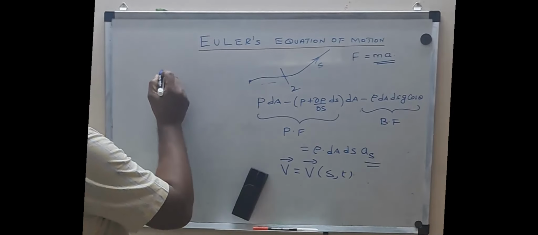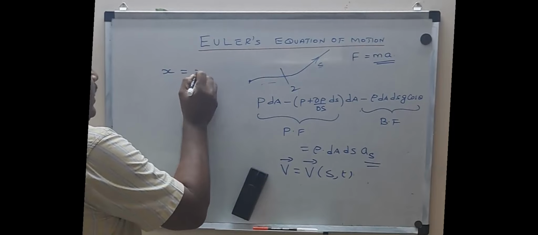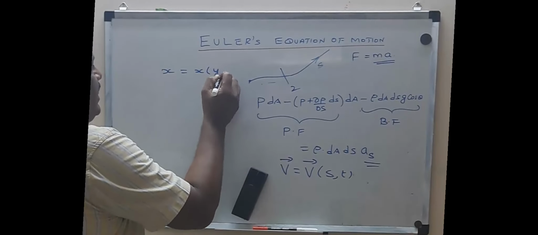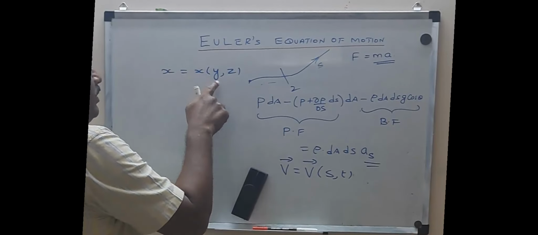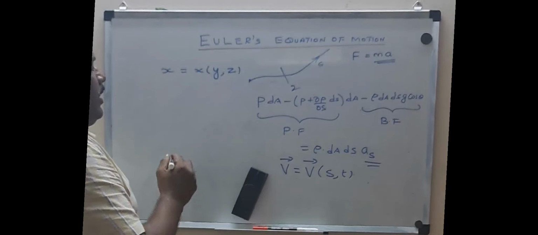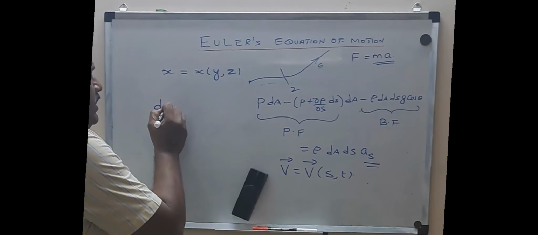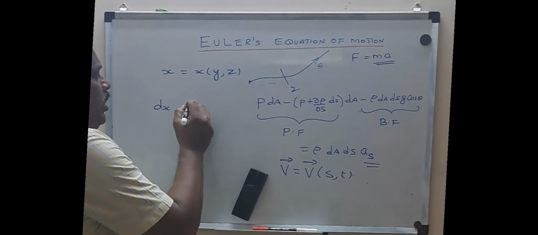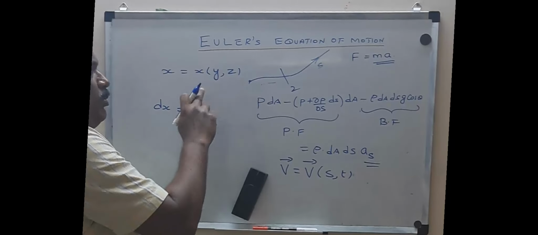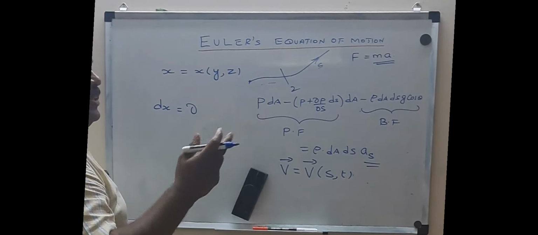So we can see now, if I write x is a function of y and z, then if I want to write dx, it can be written like this. I have to differentiate partially with respect to y, then partially with respect to z.